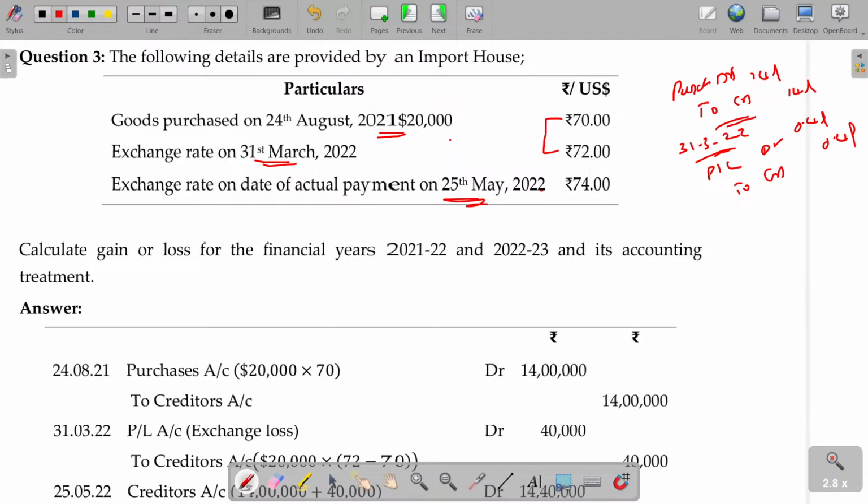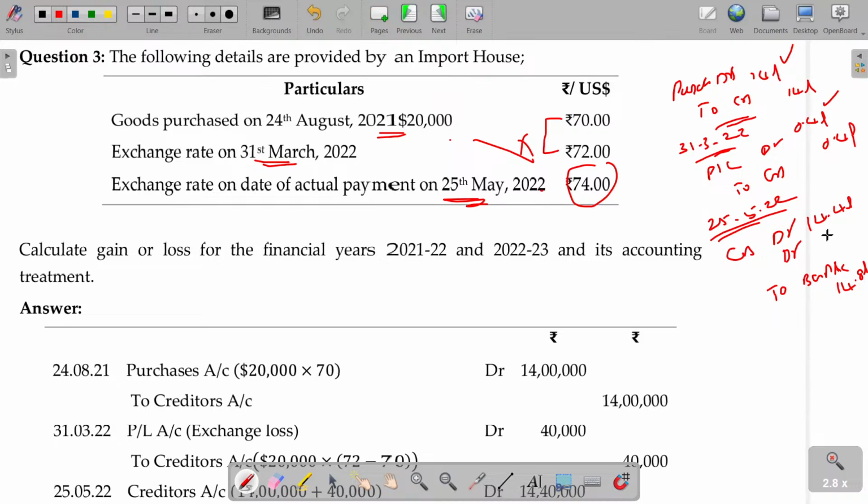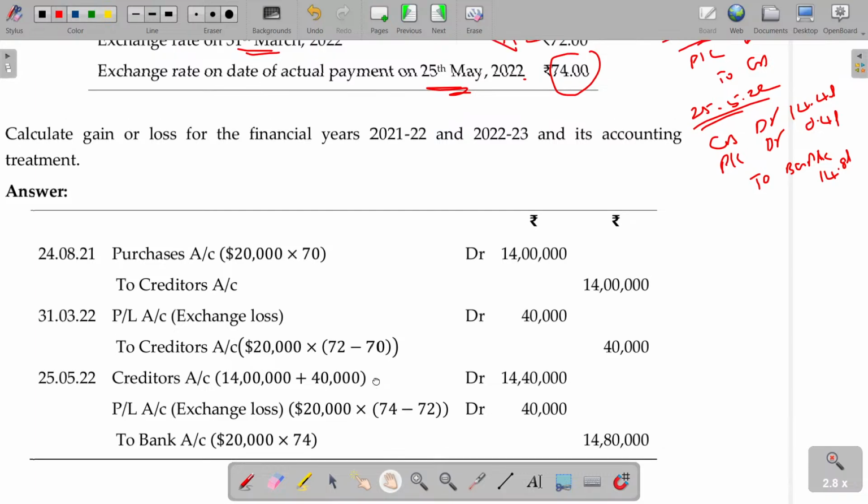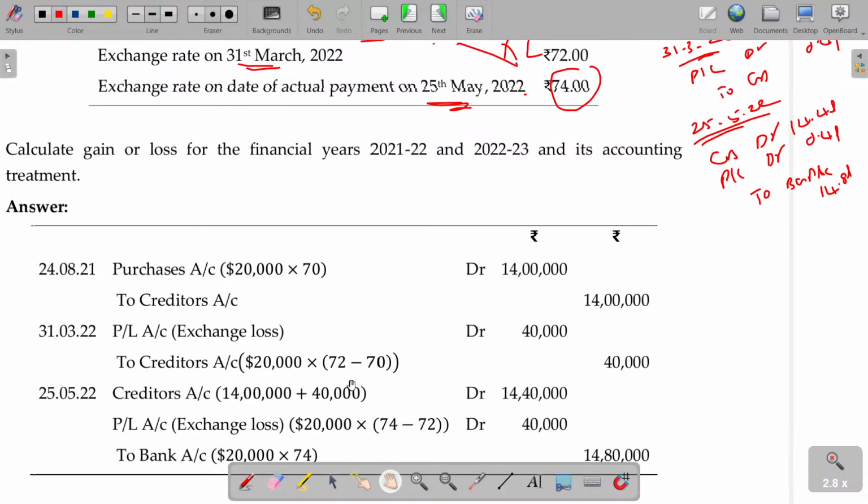And the actual payment date being 25th May 22. By that time, the amount payable to the creditors as per my books is 14.4 lakhs. But the amount payable on that date, with the rate per dollar at 74, is 74 into 20,000, so 14.8 lakhs you have to pay. Again, you are paying another 0.4 lakhs excess, which is debited to the P&L account. Clear? That's all. Hope you'll now be able to understand. All these things are pretty simple.